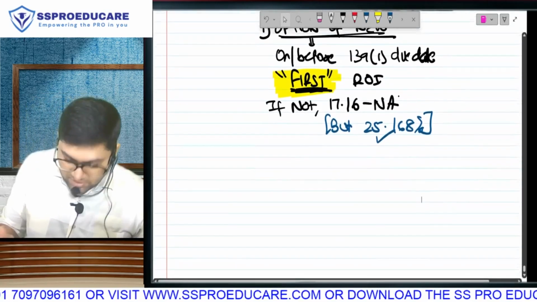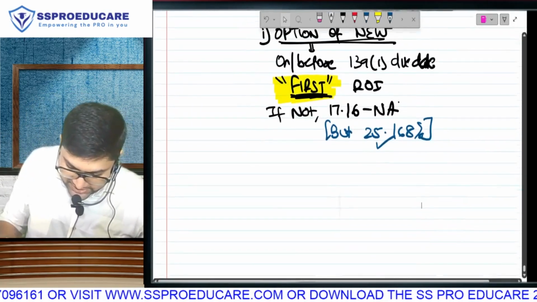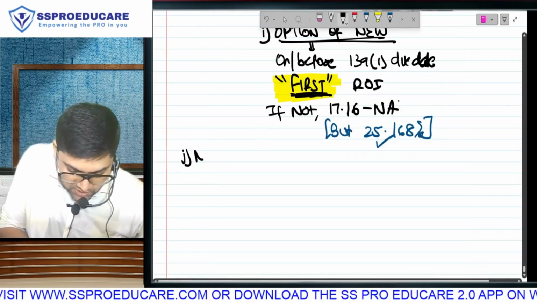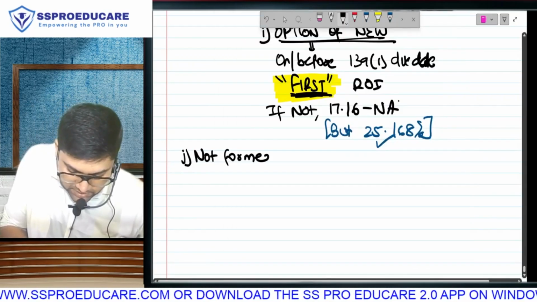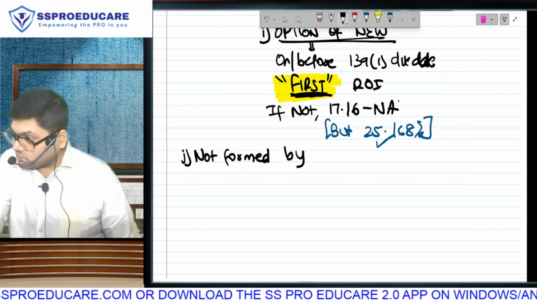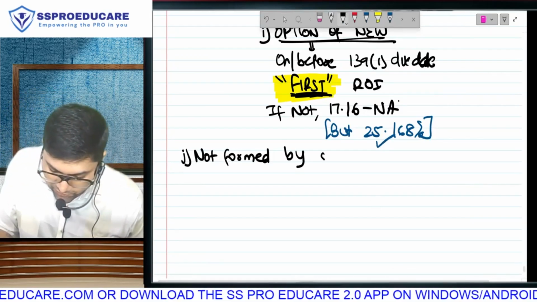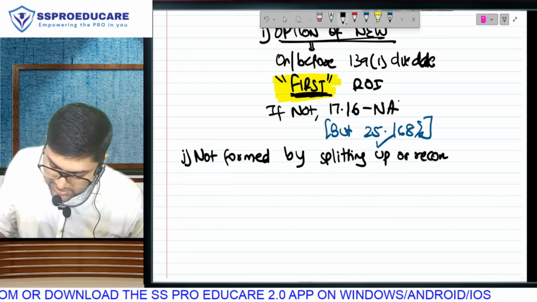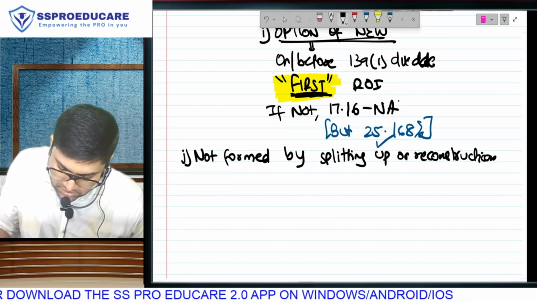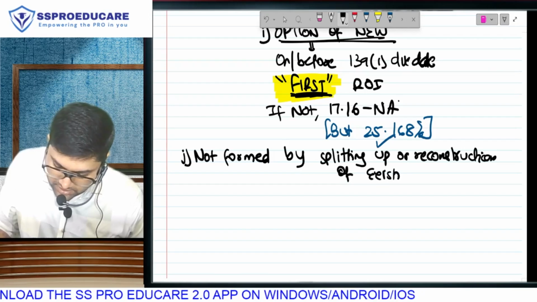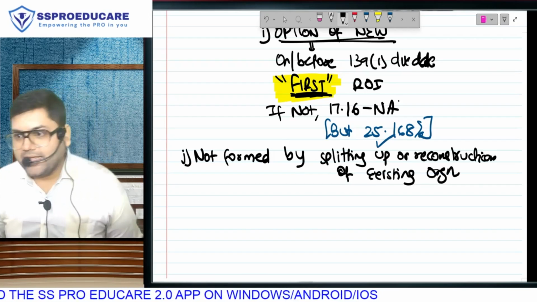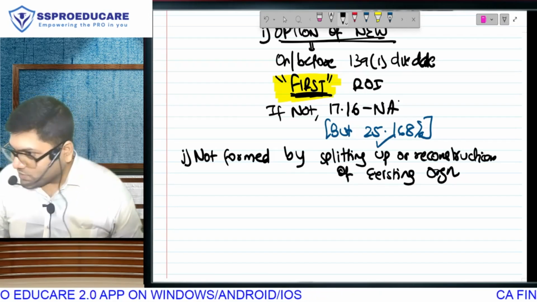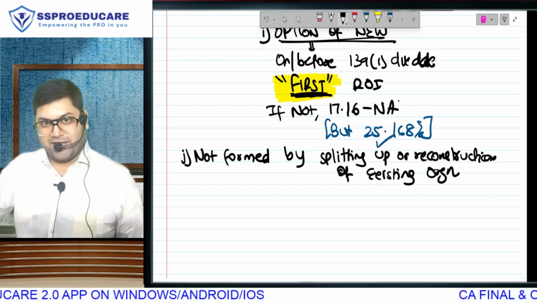So government बोलती है we are not foolish, and thus the next condition is that it has to be a new organization. Your organization should not be formed by, and I am writing common, मतलब दोनों section को it is applicable, I am writing under both sections: not formed by splitting up or reconstruction of any existing organization, of any existing company. Any existing company ko if you dissolve and start a new company doing the same business only to show that you are newly incorporated.